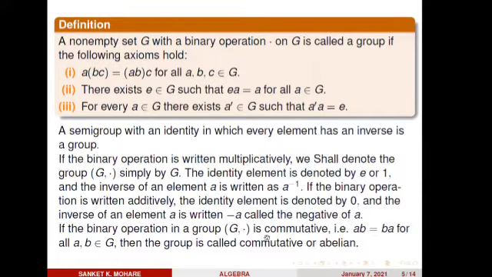If the binary operation in a group G is commutative, that is, AB equals BA for all A, B belonging to G, then the group is called a commutative or abelian group. What is meant by an abelian group? Every element in the set G satisfies the property of commutativity under the given binary operation. Then we say that group G is abelian.